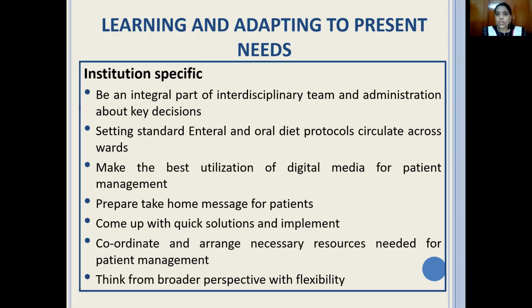Prepare take home messages. In a 1,000 or 1,200 bedded hospital, if you're in a small setup, the discharge diets can be planned and circulated. But in a large setup, if you prepare some basic structured oral sheets giving a basic idea about COVID, you can still reach a large population and give them some take home message, because they have many myths, such as that they can't take non-vegetarian foods, or should not eat certain foods, a lot of fears in their mind.